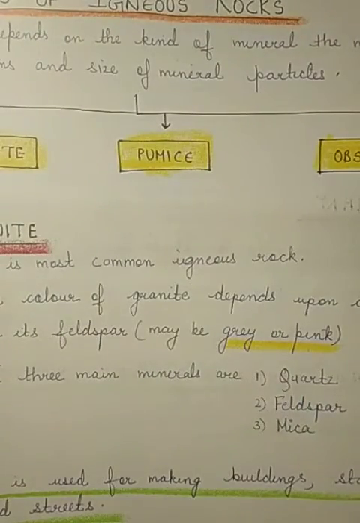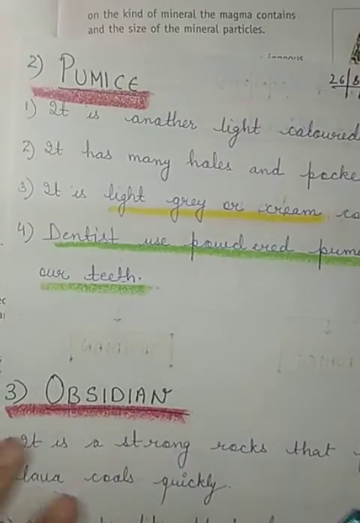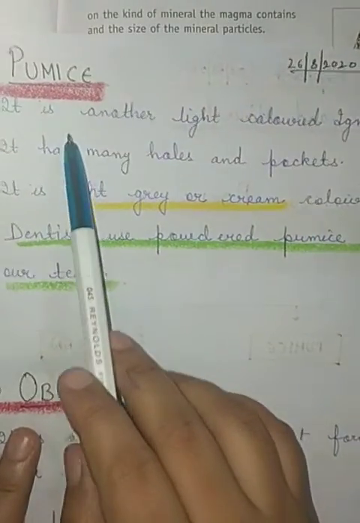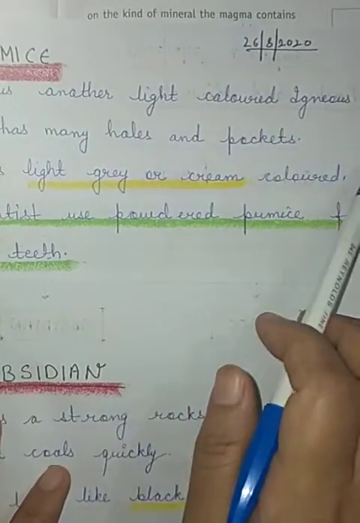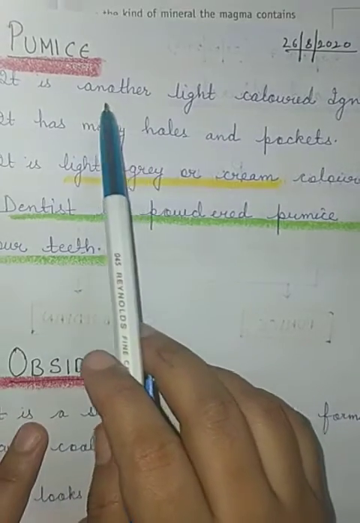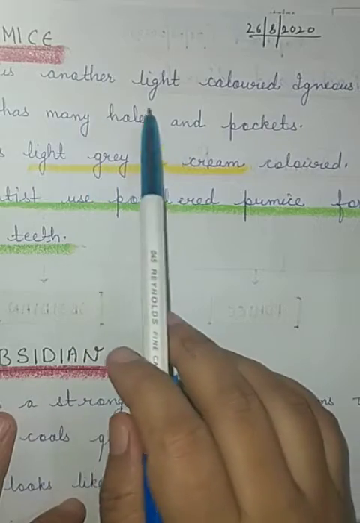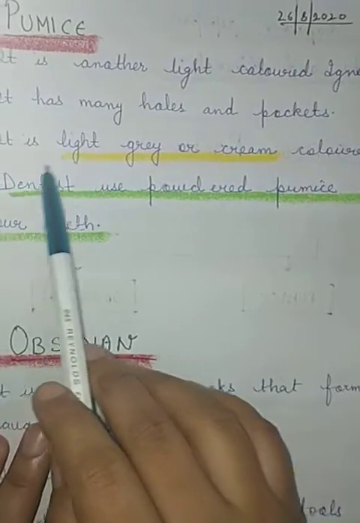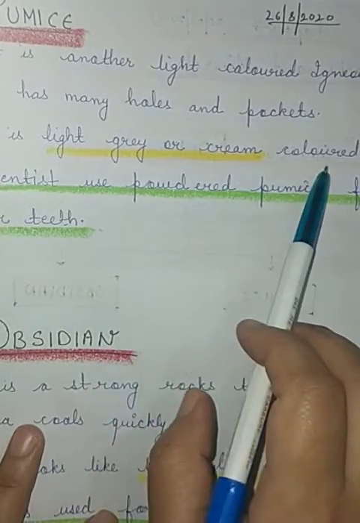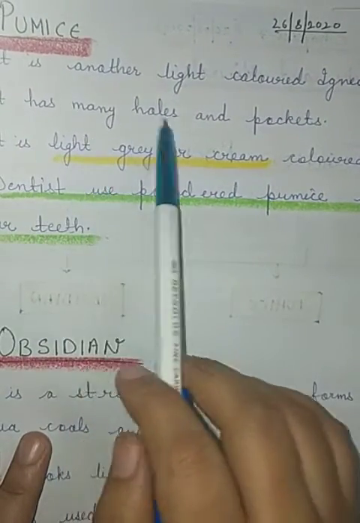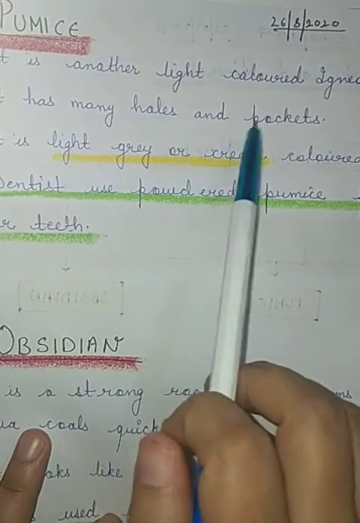Now coming to the second kind of igneous rock that we will discuss, that is pumice. So what is pumice? Pumice is another light colored igneous rock. It is very light, maybe light gray or cream colored, and it has many holes and pockets. This is the main property of pumice, that it has many holes and pockets.